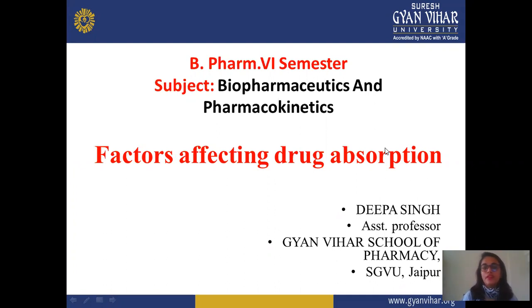Today we discuss factors affecting drug absorption, the different types of factors that affect the absorption rate. Absorption may be altered, slow, or the drug may not distribute uniformly in your body. In the previous lecture we already discussed what absorption is. Absorption means the unchanged form of the drug that reaches systemic circulation, not yet showing a particular desired effect, in an unchanged form. So today we discuss factors affecting drug absorption.